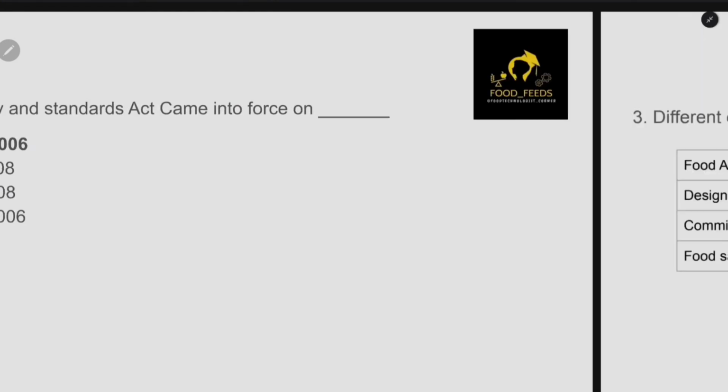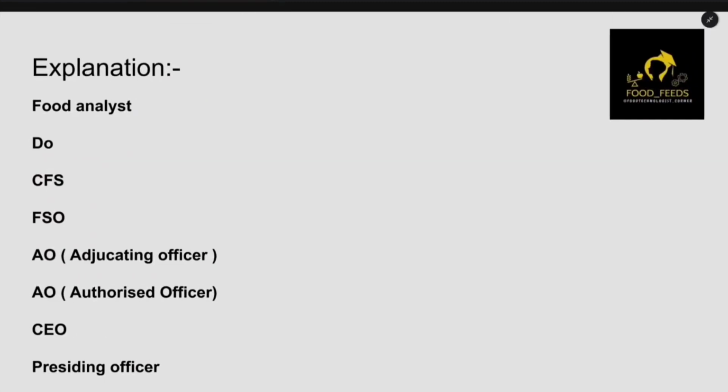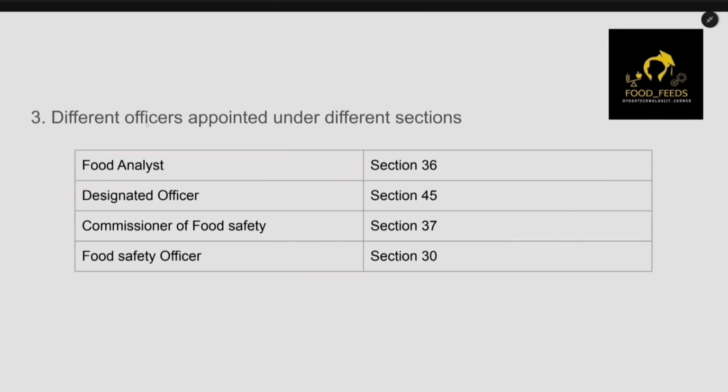So next question. Different officers are appointed under different sections, and we need to match these. Before matching, let's discuss the different people and their sections. Each officer is appointed under a different section in the FSS Act 2006.